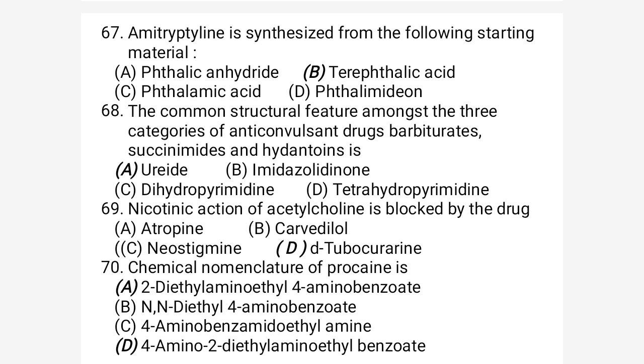And C is neostigmine. Neostigmine and physostigmine are cholinesterase inhibitors. And D is D-tubocurarine. Yes, the correct option would be D. D-tubocurarine is a selective skeletal muscle relaxant. Okay, the correct option for 69 is D-tubocurarine.